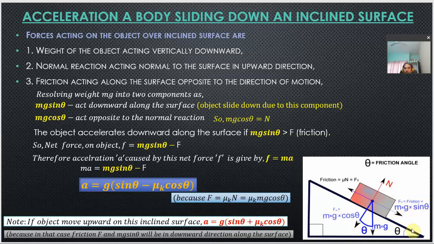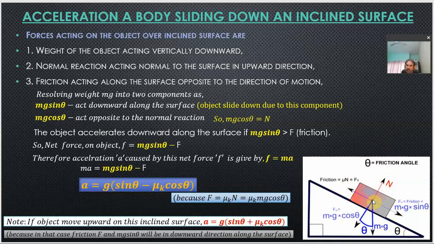So we are taking that the object is sliding down over the inclined surface. In that case, what will be the acceleration caused in this object? This theta is the angle of friction, or you can call it the friction angle. And the frictional force will act opposite to the direction of motion of this object.